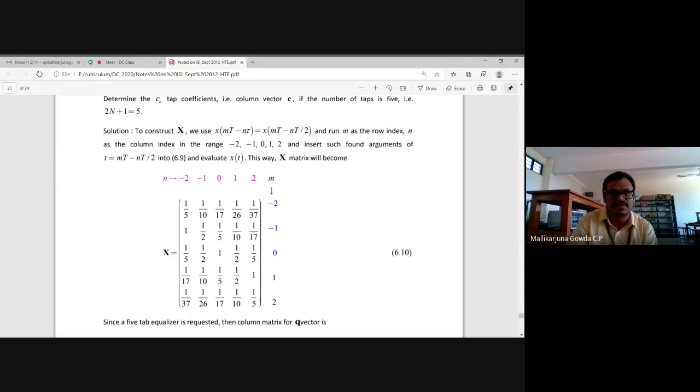For the first row, third column, you take n as 0 and m as -2. For the first row, fourth column, n as 1 and m as -2. Then you will get this value. For the first row, fifth column, n as +2 and m as -2. Then you will get this value, 1/37.